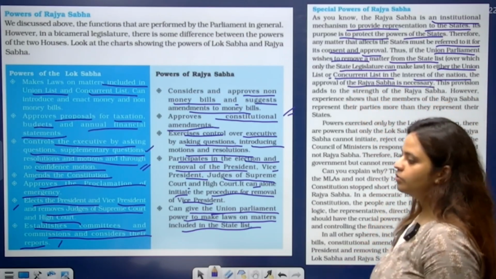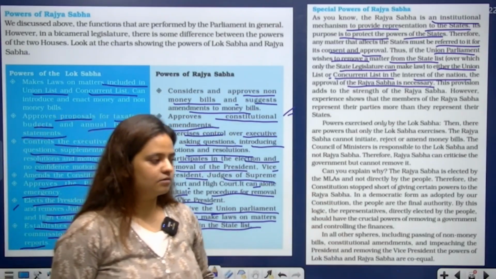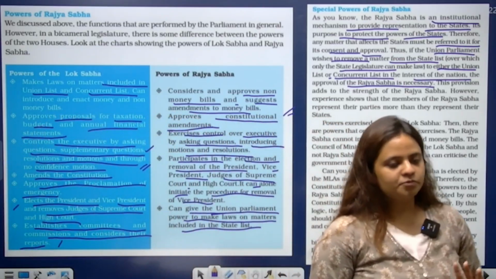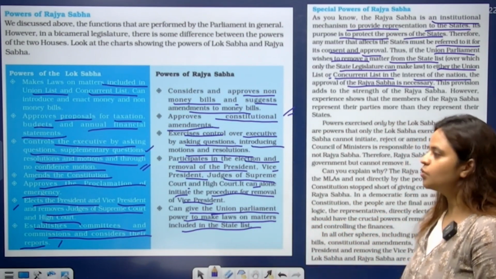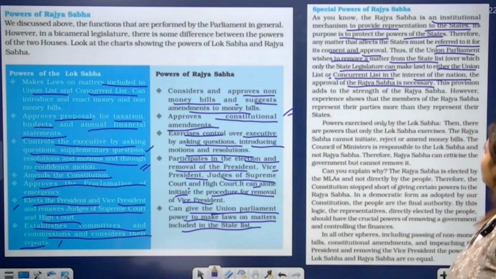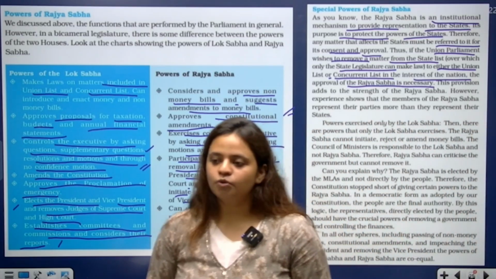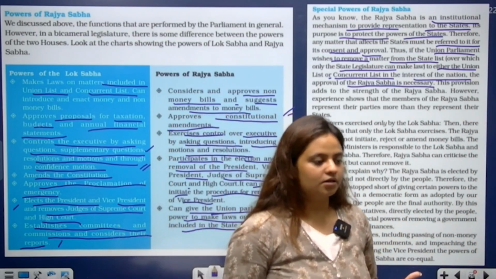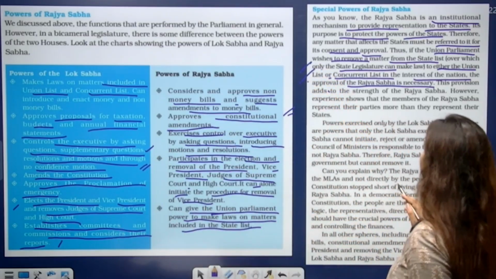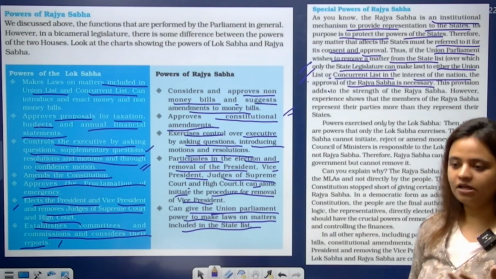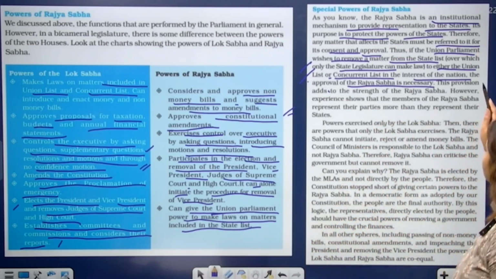Okay, so there are some cases, as we have seen, we have three lists: union list, state list and concurrent list. So if there are subjects in the state list and the union wants to make laws on that, so what can Rajya Sabha do? Rajya Sabha gives the approval to make laws on that matter. Okay. So here the role of Rajya Sabha is important. It can give the union the power to make laws on the state list.